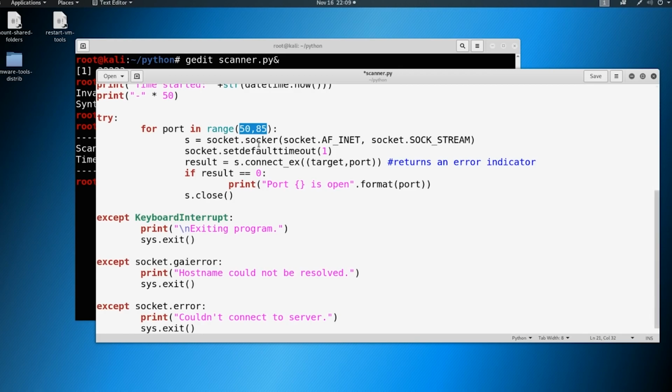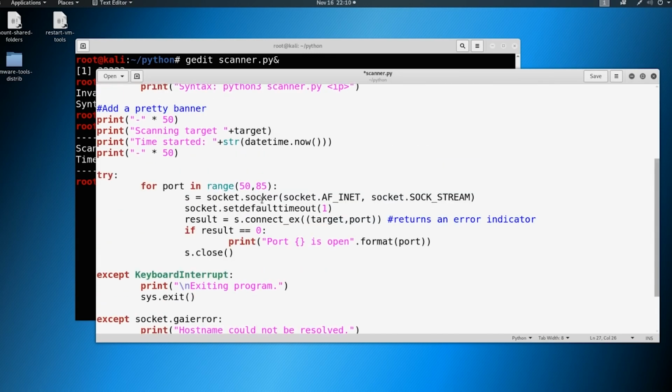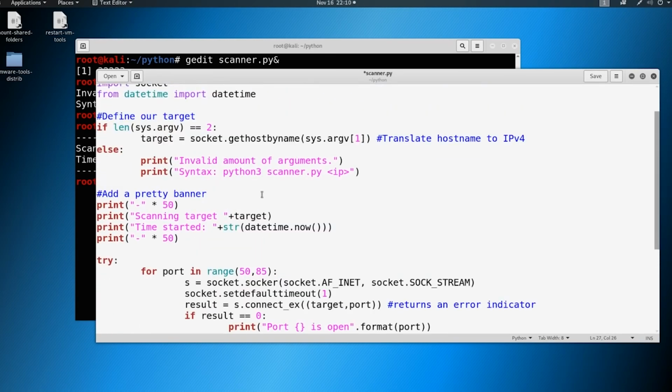There is something that we could do called threading. Now, threading would take the process and run multiple processes at once for us and allow us to scan a lot of ports at once. That would be a potential idea here. And there are just improvements that we can do.